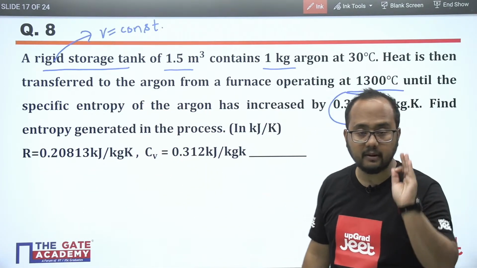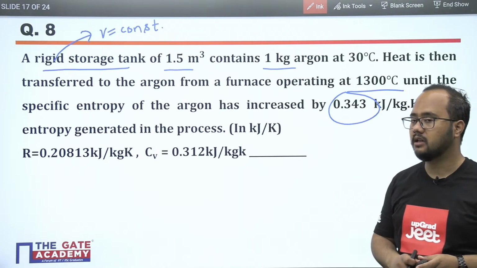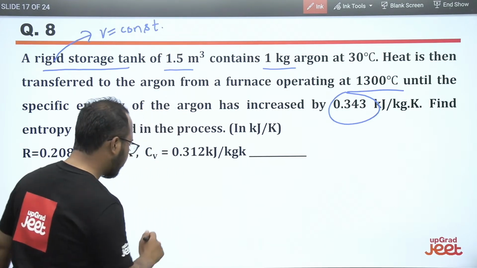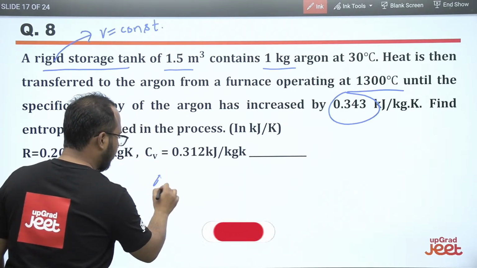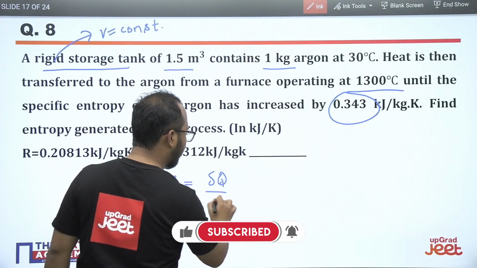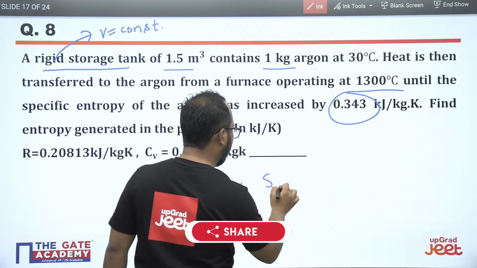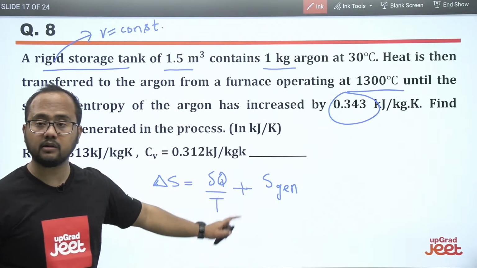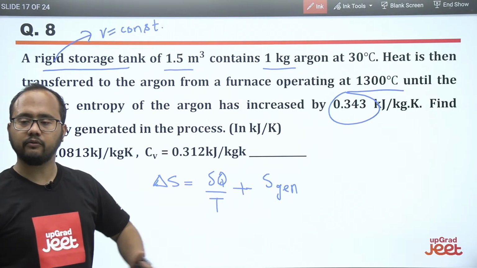First of all, you should remember the formula for the entropy generated and in which relation you have heard about it. The relation is like this: delta S, the entropy change, equals del Q divided by T plus the entropy generation. Always remember this particular formula, very very important.